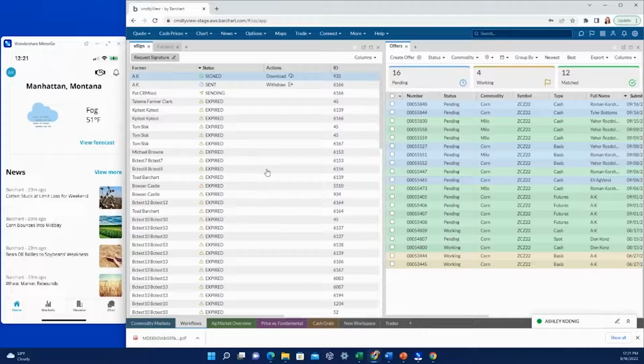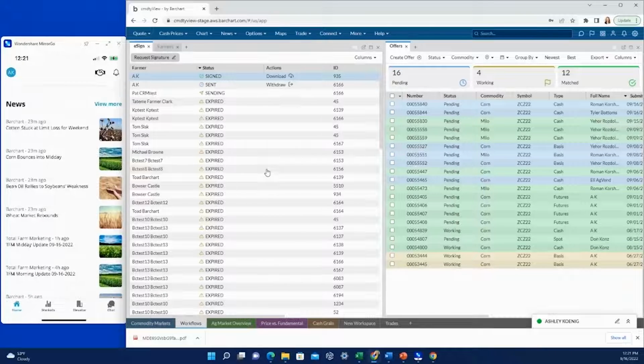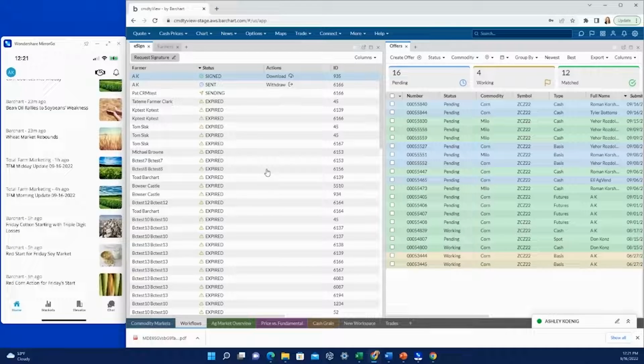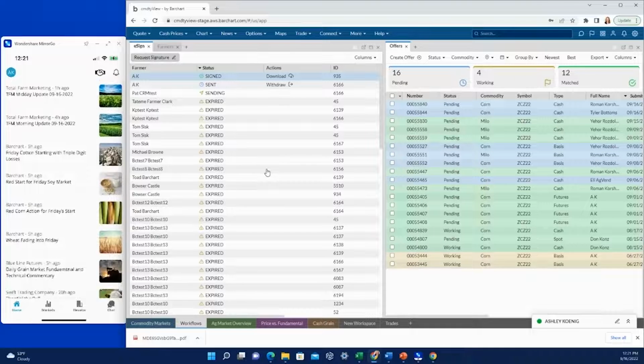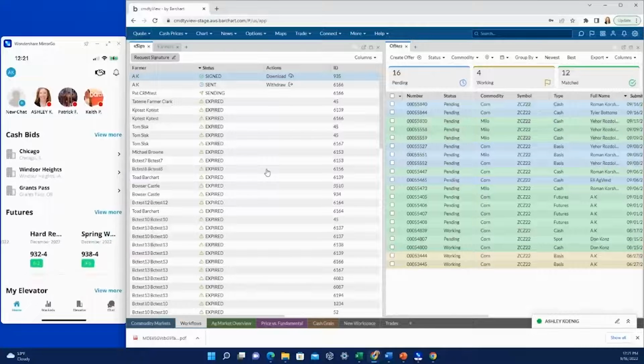Lastly, we have the weather overview as well as a news feed in here as well. The news just on the homepage without specifying in the futures market will have a nice variety of crops and commodity markets here and information pulling through from bar chart feeds as well as some USDA sources and other firms that we work with as well. So that is the brief overview of the Marketplace apps.